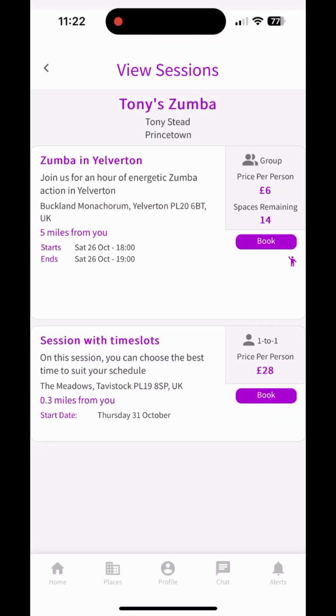We can see from the waving person icon under the book button that one of the logged in user's connections has booked onto this session. Click on the icon to see who that person is. If you would like to book that session, then click on the Book button.